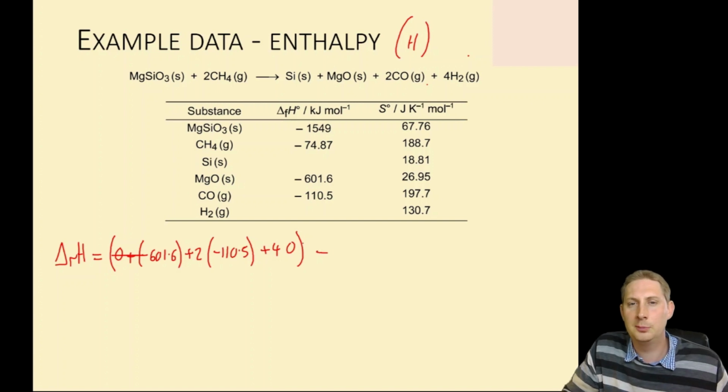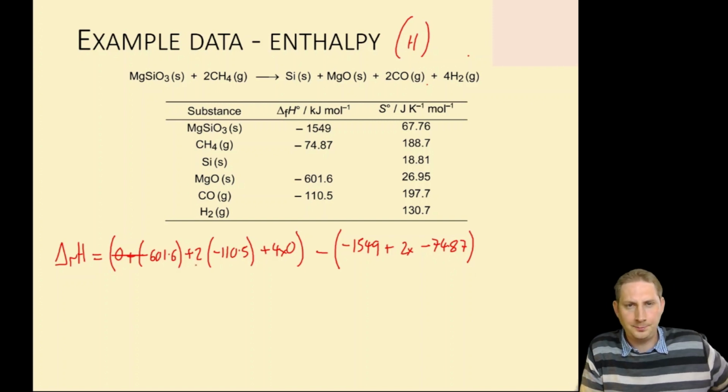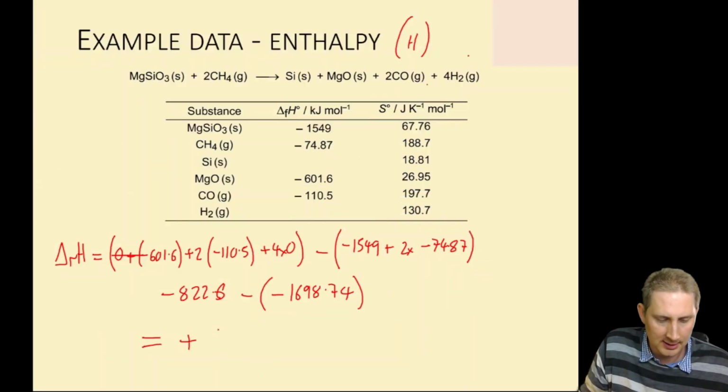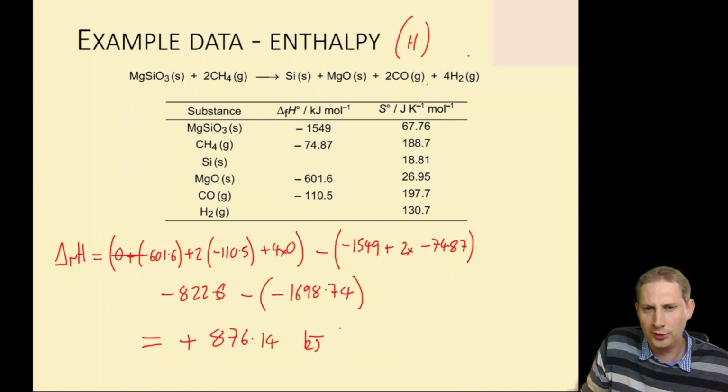And from that we would subtract the enthalpy of formation of the reactants. So magnesium silicate minus 1549 plus 2 times methane, which is minus 74.87. That's 4 times 0. So let's work that out. Plus 876.14 kilojoules per mole.